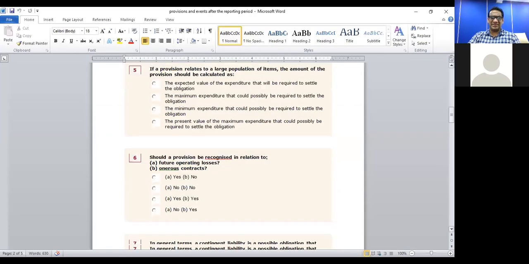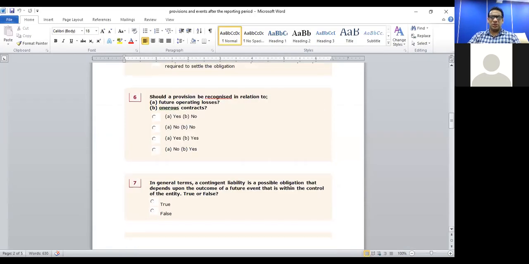Question number 6. Should the provision be recognized in relation to future operating losses, onerous contracts? So what do you think? A, yes, B, no. That is, there are two answers for each option here. A, no, B, no, both no. C, both yes. D, A no, B yes. So what do you think?